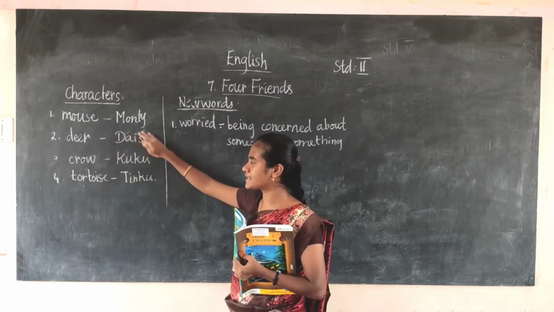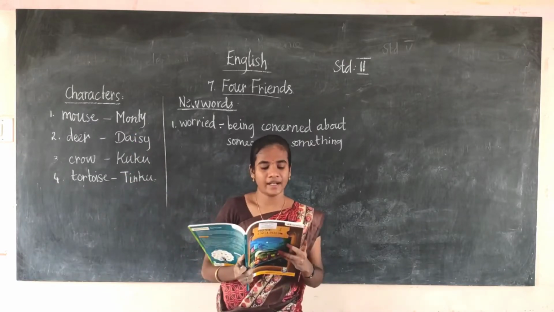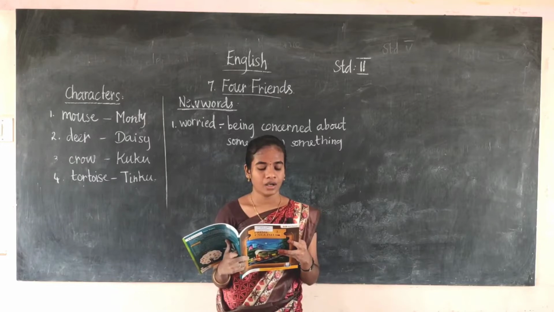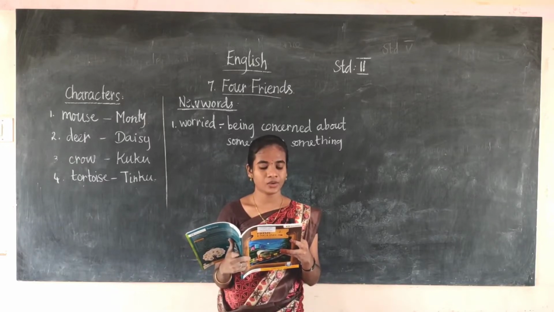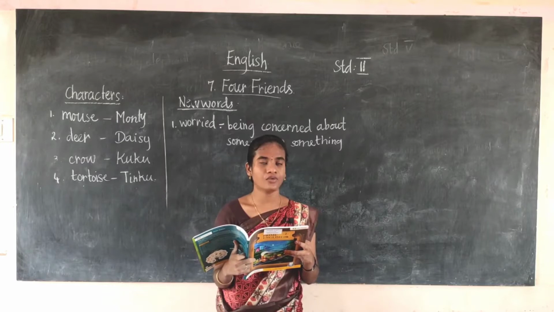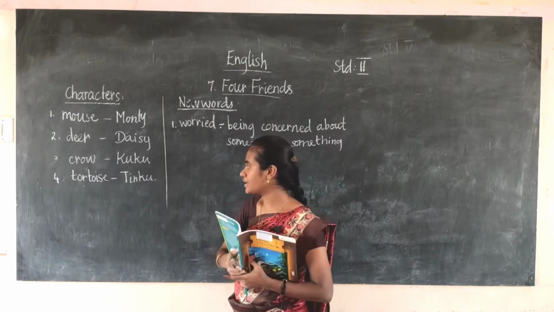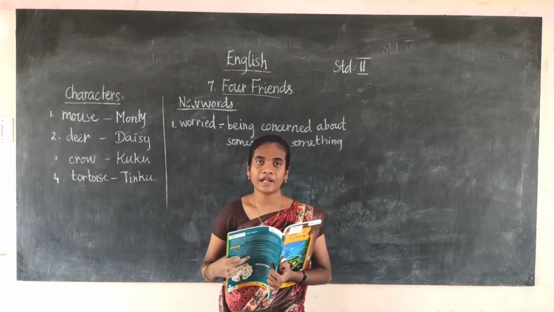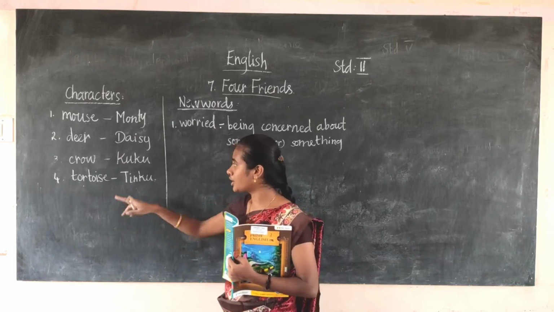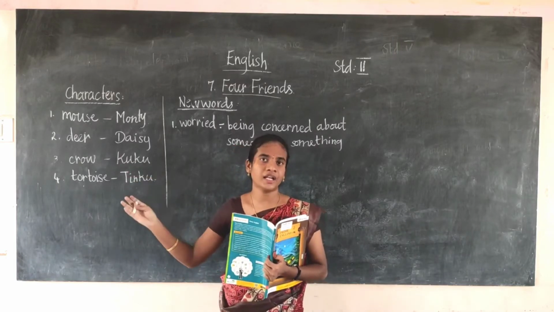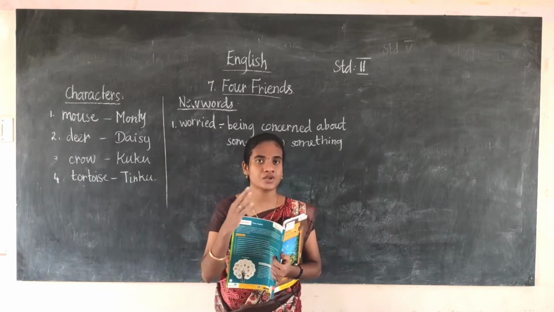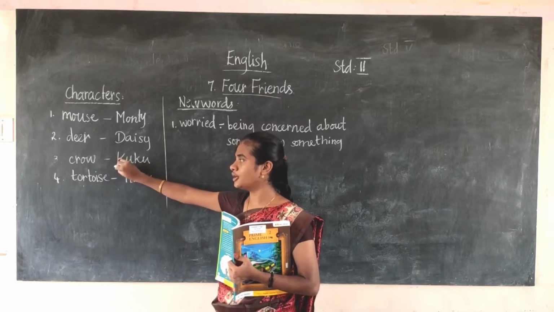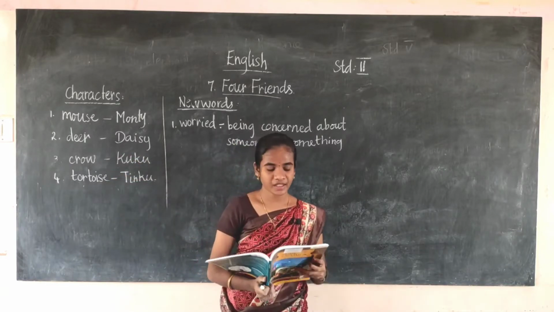Like that, the three animals had a discussion. The tortoise is saying to the crow, Cuckoo, you should fly over the jungle and look for Daisy. The crow will quickly fly from one place to another. So the tortoise gave the duty to the crow to search for the deer.